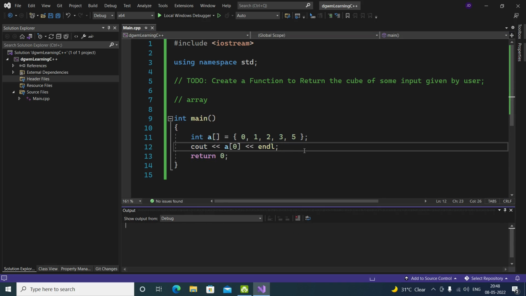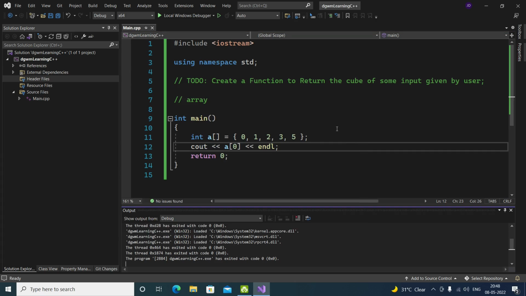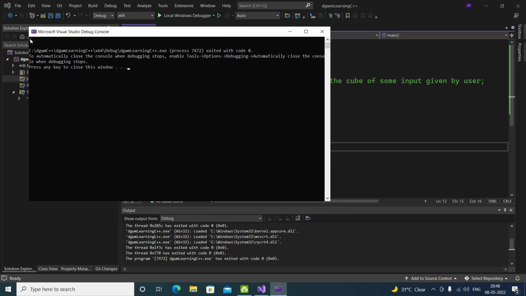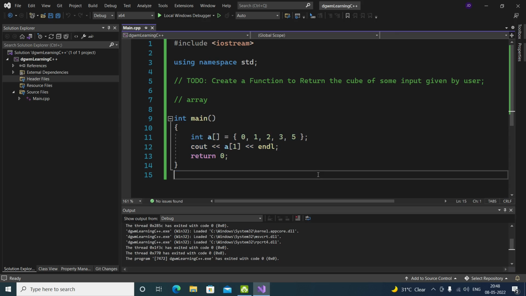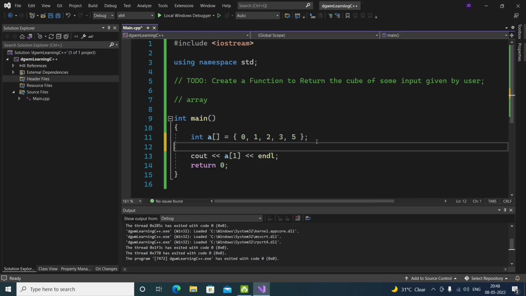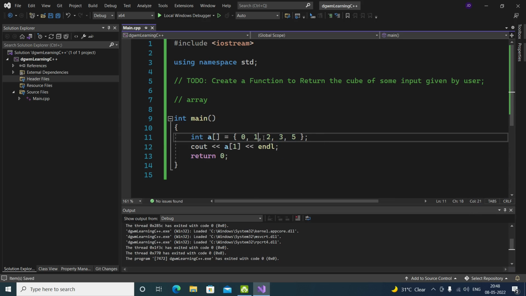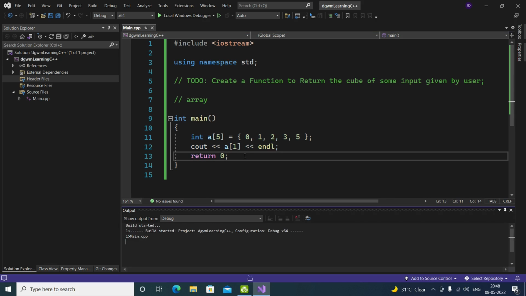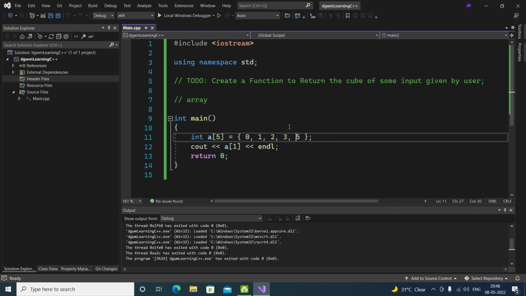Okay. Now what should it print? It is 0. That's what is at the index 0. Now if I go to 1, let's run it. We should see 1. Okay. Now there's another way of writing this. There are 0, 1, 2, 3, 4. There are actually 5 of them. So we are going to write the 5. See, we just put 5, we just run the program and it runs the same, no different.